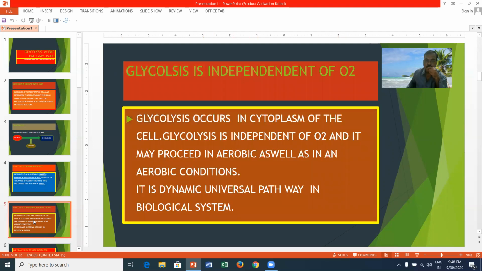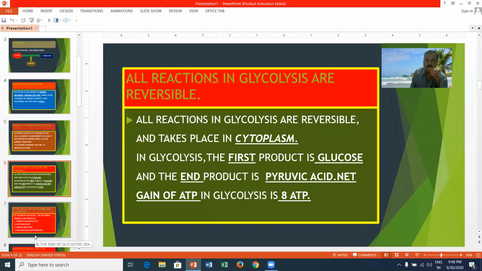Generally, glycolysis occurs in the cytoplasm of the cell. Glycolysis is independent of O2 and it may proceed in aerobic as well as in anaerobic conditions. Glycolysis is the dynamic universal pathway in biological systems. All reactions in glycolysis are reversible and take place in the cytoplasm.